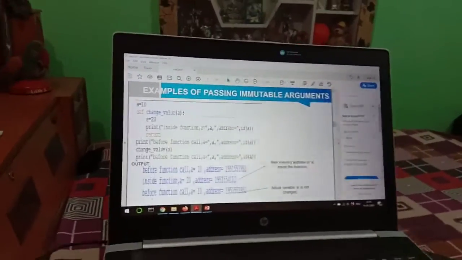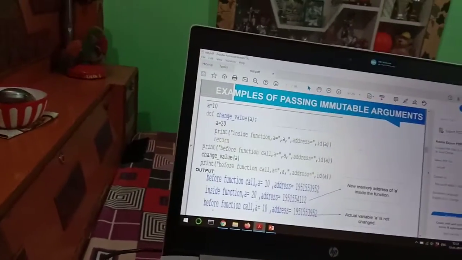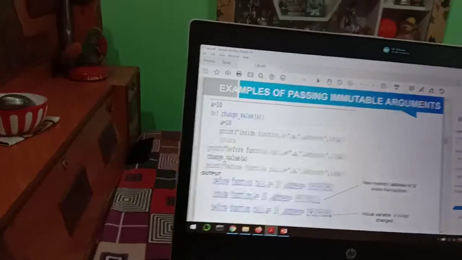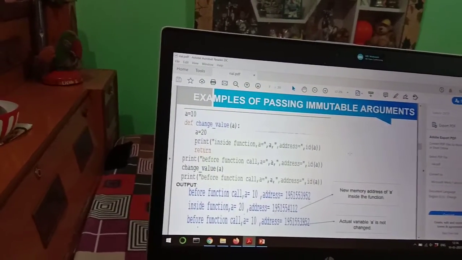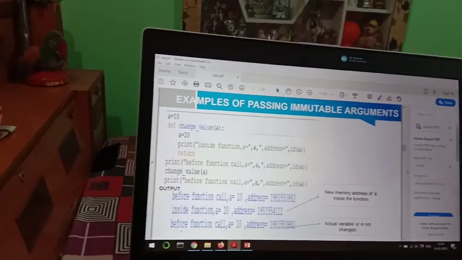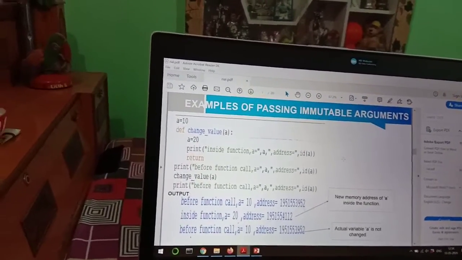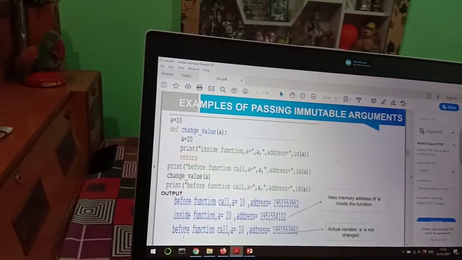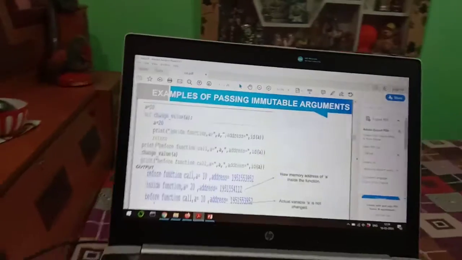As an example, first we will see passing immutable arguments. Firstly we define a equals 10. Now we define our own function, change_value. So def change_value(a): and colon.